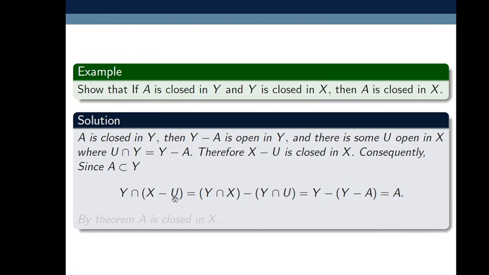We take this intersection of closed set with Y, which gives A. So using that theorem, this A is closed in Y. Sorry, this A is closed in X. So this is the solution.